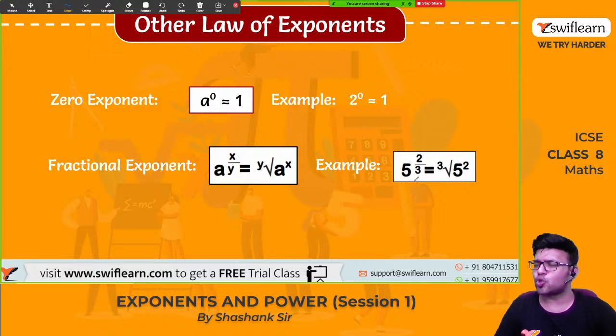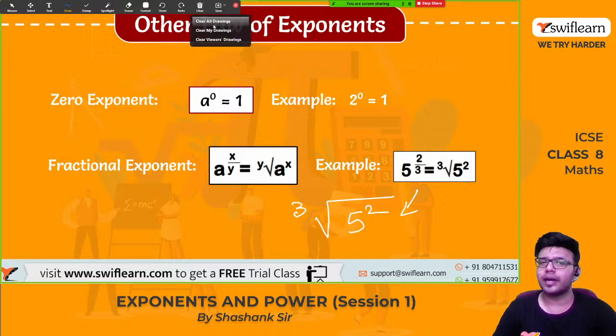So 5 raised to 2 by 3. How can we write it? It is difficult to chat. So yes, how to read this? This is read as cube root of 5 square. Okay, this is the answer for this. This is how we can write this.